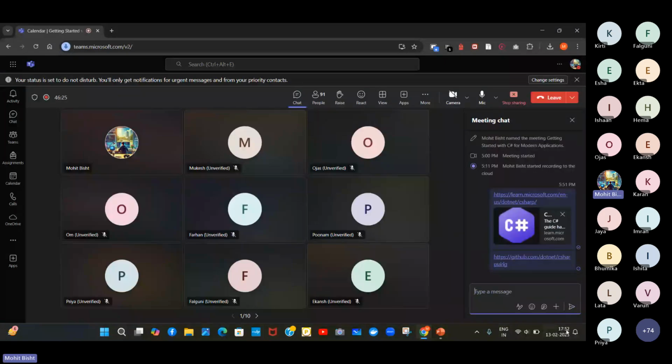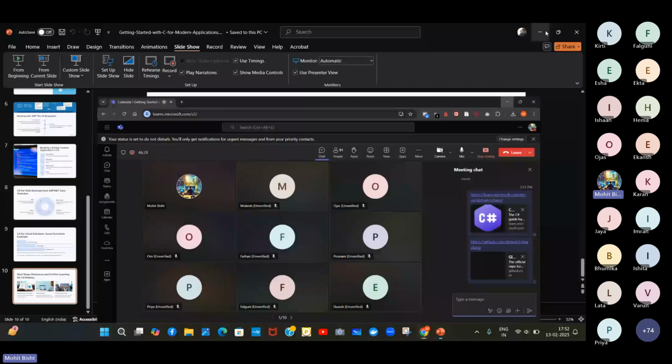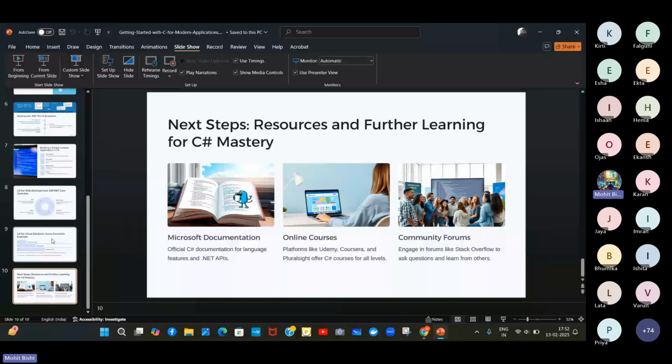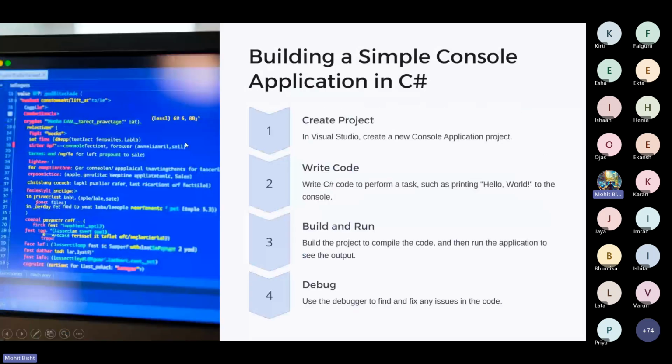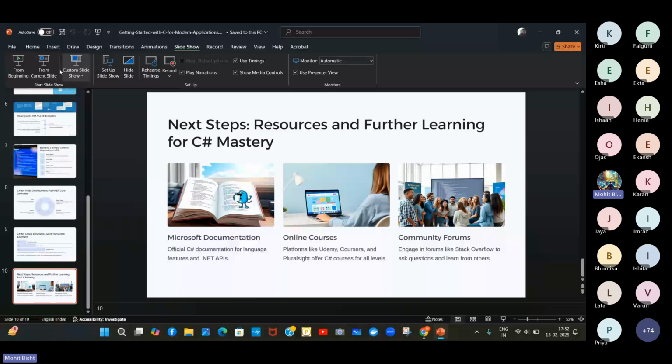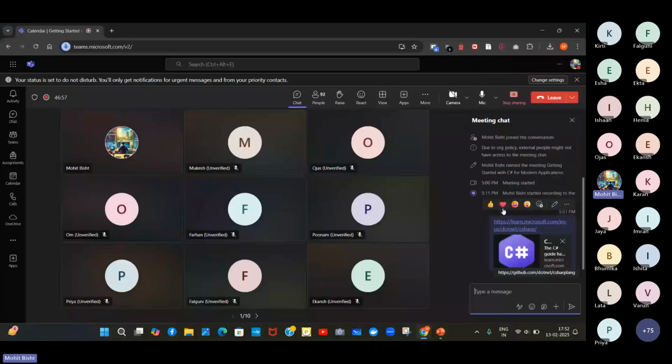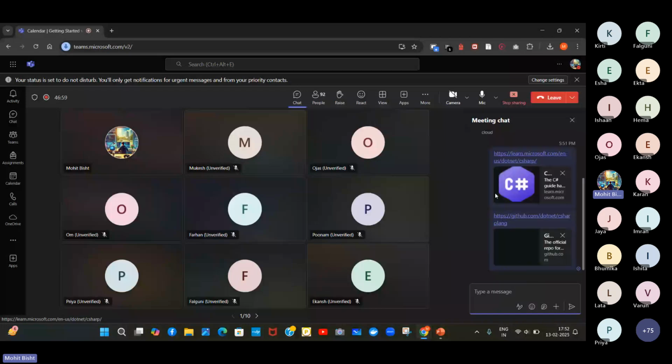All set. So as of now, we have discussed a lot about different things, about C Sharp and how you can learn. We are at the end point, so I forgot to add the end slide, but we can end the session, I guess. If any folks have any question, you guys can simply write in the chat box. Let me open the chat box and see if anybody has any questions.